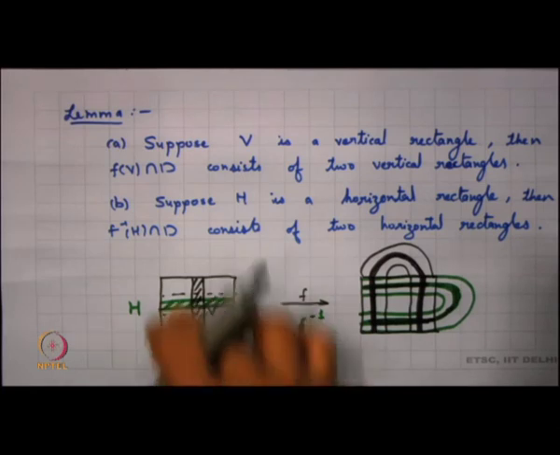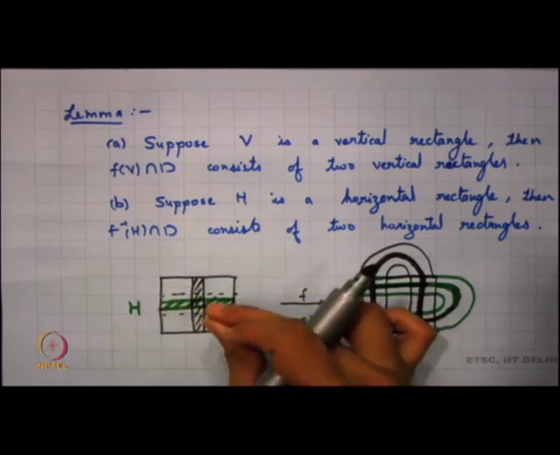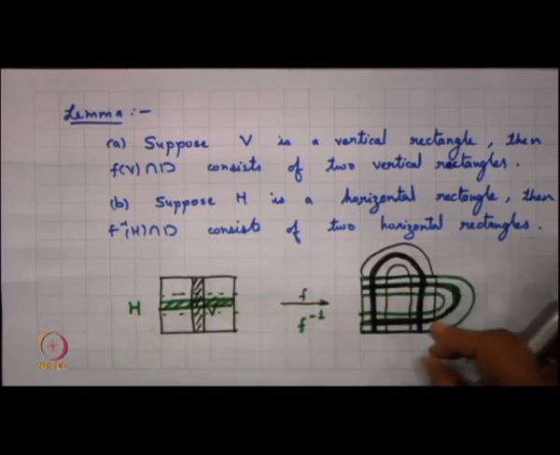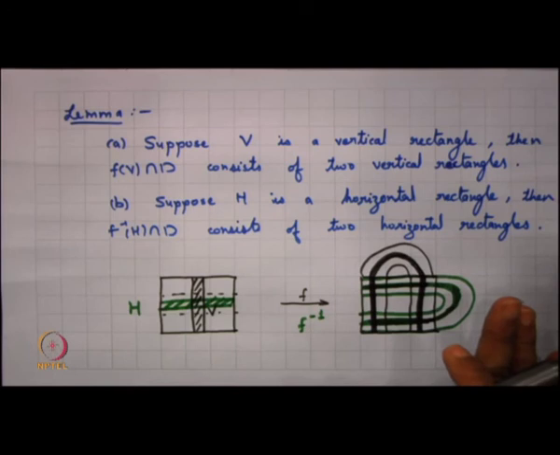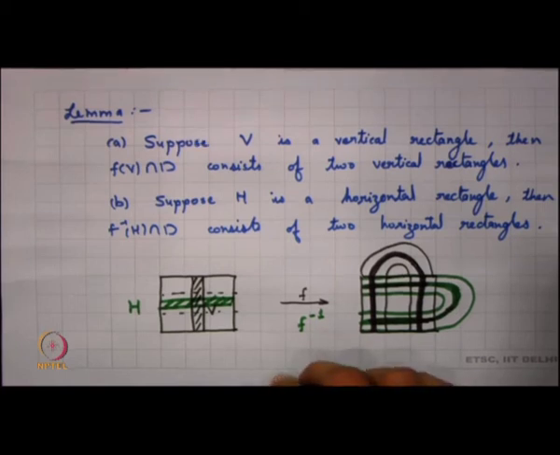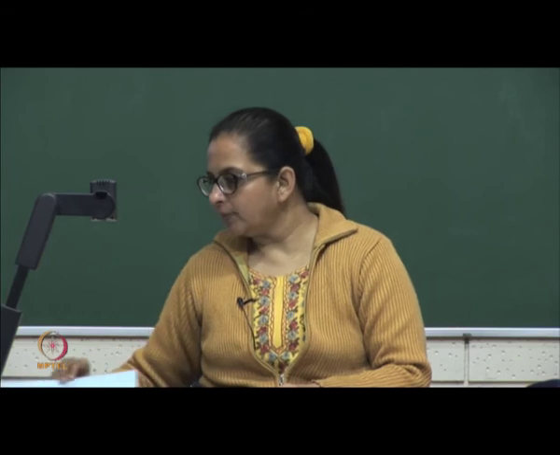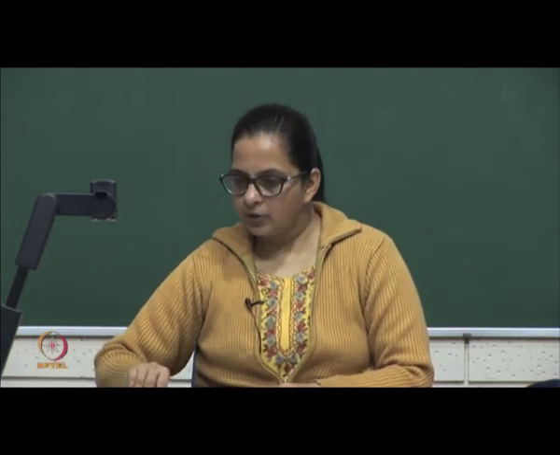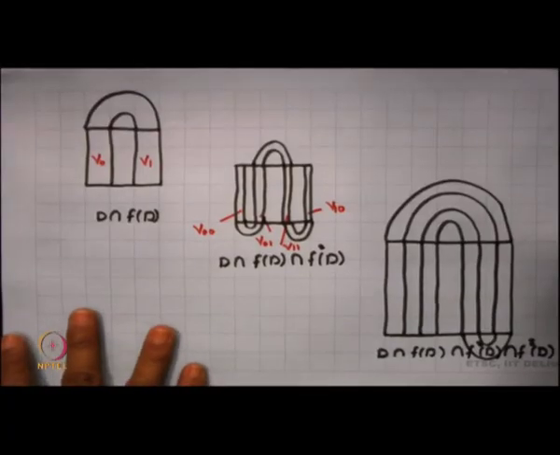And for a horizontal rectangle under F inverse, we find that a horizontal rectangle is mapped to two horizontal rectangles, and again they are contracted. So, how does my F function? The bigger concept here is, we can see this figure, how is F acting now? So, we start looking into this figure, right.